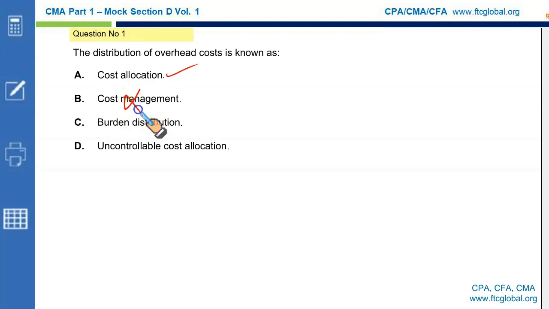So this is incorrect. Burden distribution is a wrong term. We don't use such terminology. Rather, it's called cost allocation. We distribute the cost over different cost centers or maybe different profit centers and so on and so forth.